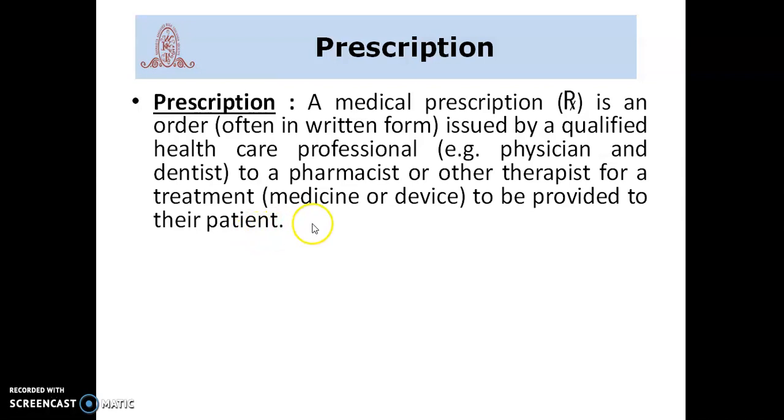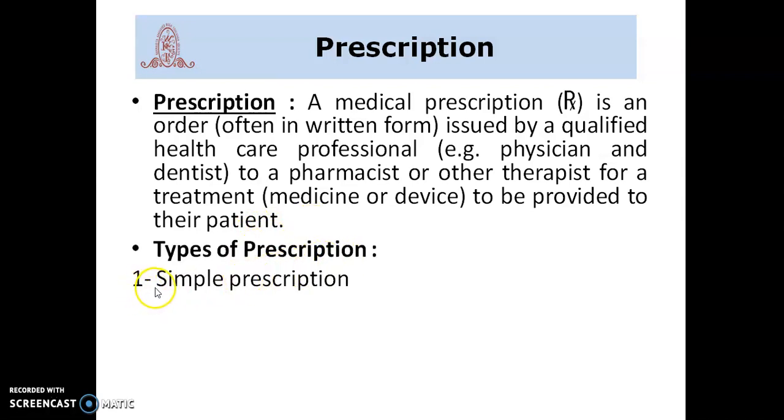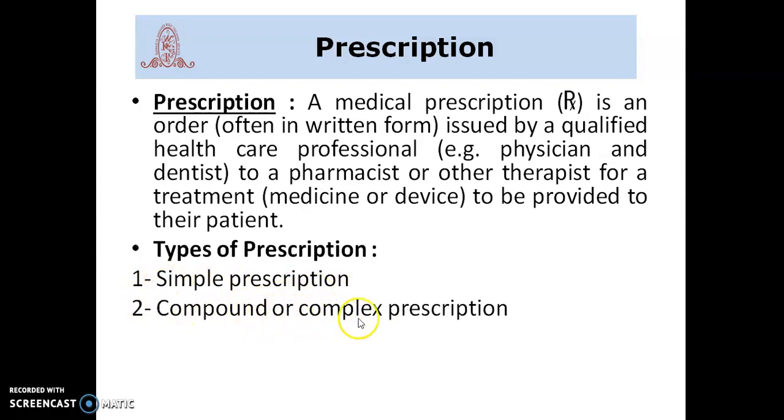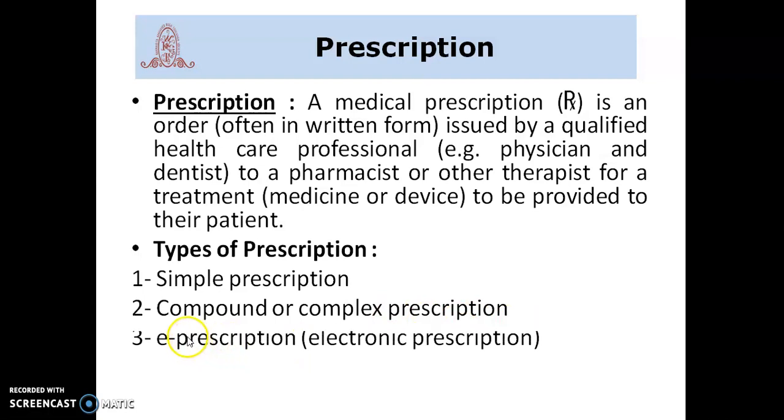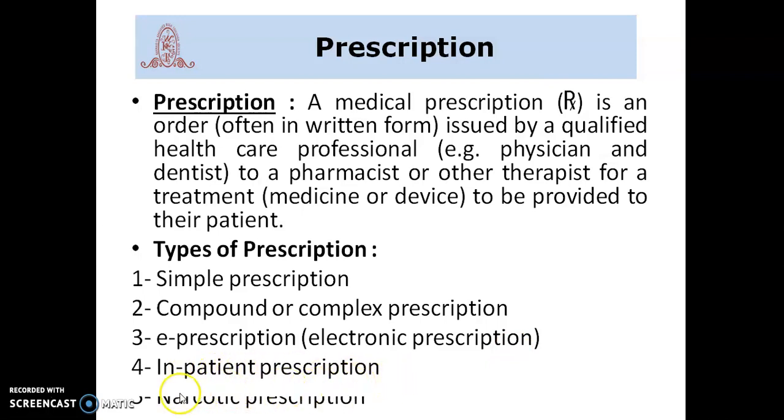patient. Types of prescription: there are a total of 5 types of prescription: simple prescription, compound or complex prescription, e-prescription, meaning electronic prescription, inpatient prescription, and narcotic prescription.